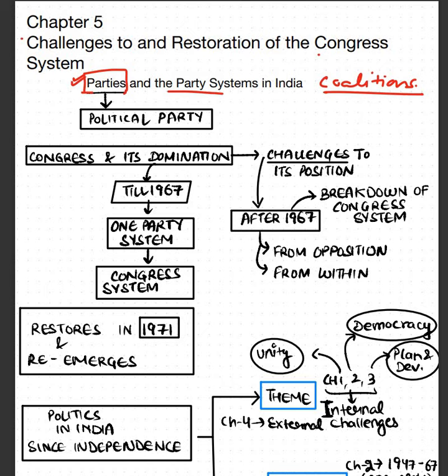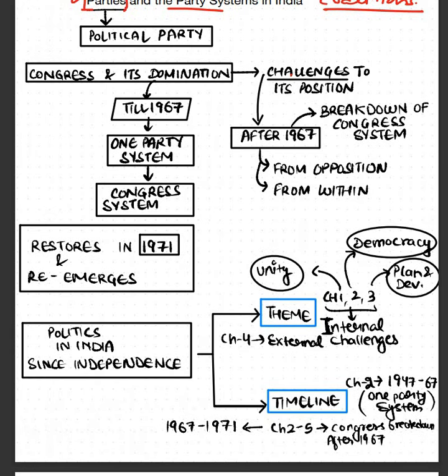But after 1967, Congress also started facing challenges. Congress started breaking down not because of the opposition but from within also. There were so many Congress leaders and members coming out of the Congress party. They had their own opinions, own viewpoints. They had certain points which were not in sync with the aims of the Congress party, and that is why from within the party also leaders started coming out of the Congress party. And then we'll study how Congress party restores itself in 1971.